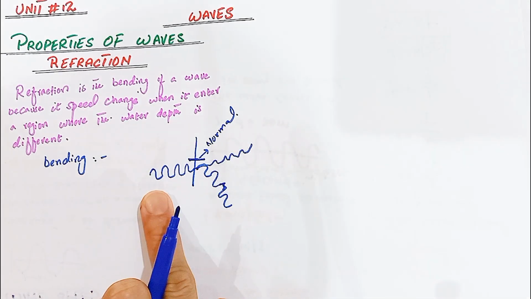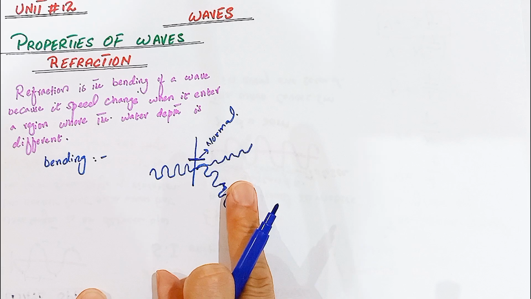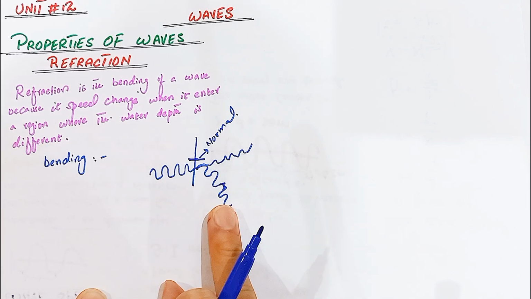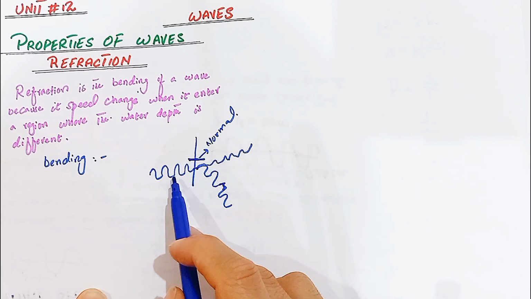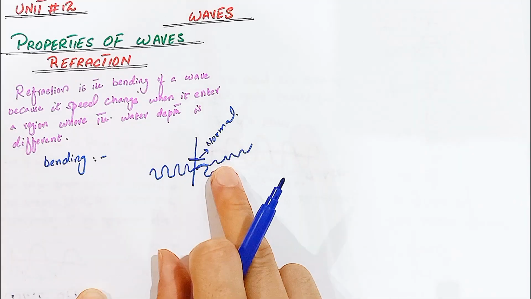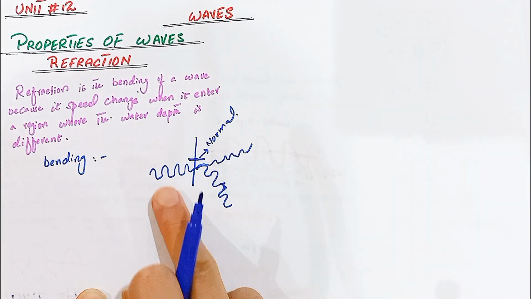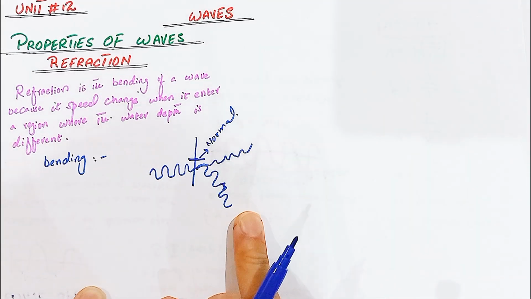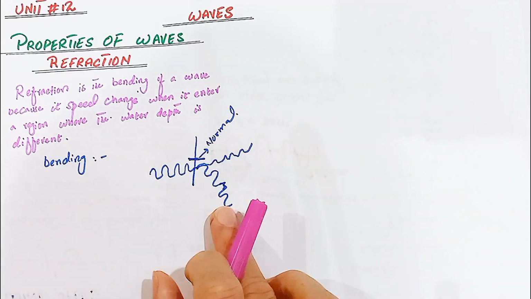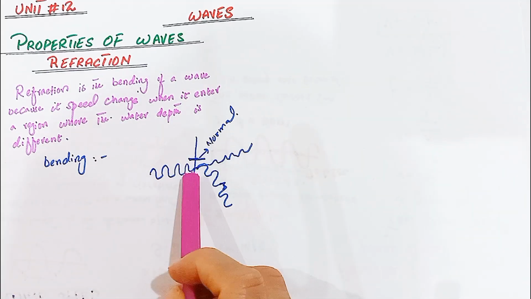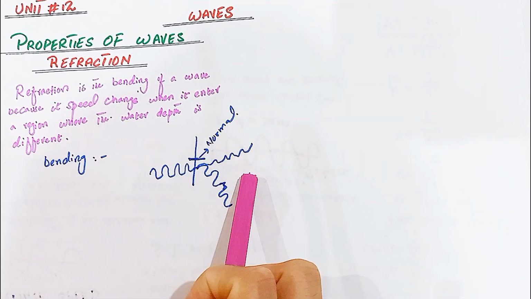When the wave enters from the first medium to the second medium, its speed is changed. When the speed of the wave becomes slower, it bends toward the normal. When the speed becomes fast, it bends away from the normal. That is the concept of bending: a wave is bending when it passes from one medium to another medium.